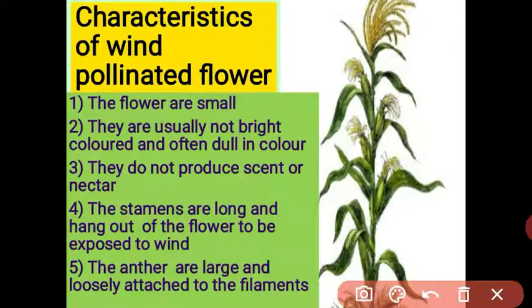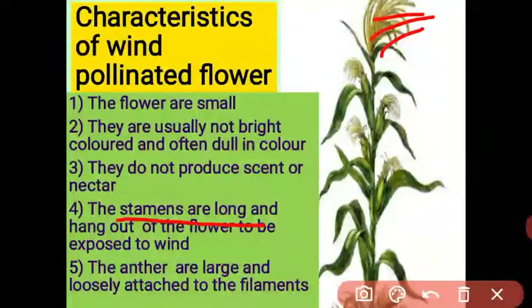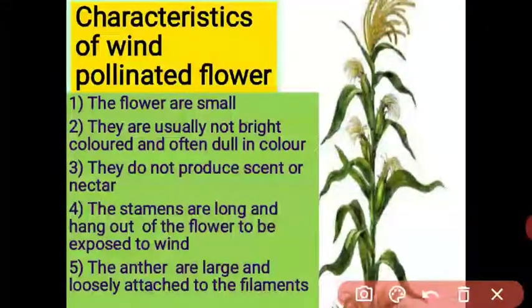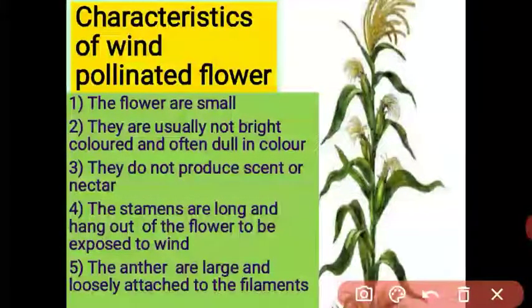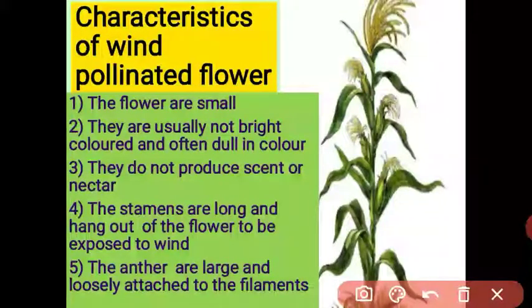But in this flower, the stamens are long. The stamens are long and hang out of the flower. Why are the stamens long and the anthers hanging out? Because they are easily exposed to the wind, which carries the pollen from one place to another. The anthers are large and loosely attached to the filaments.